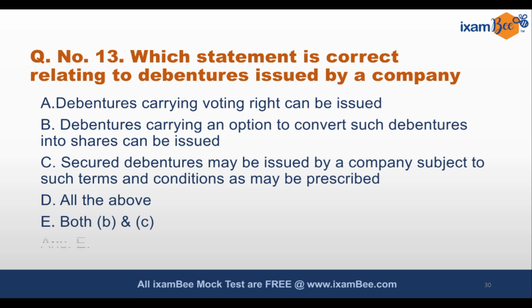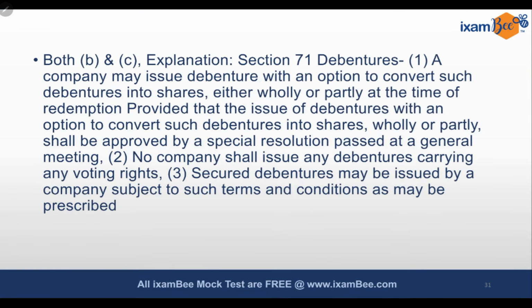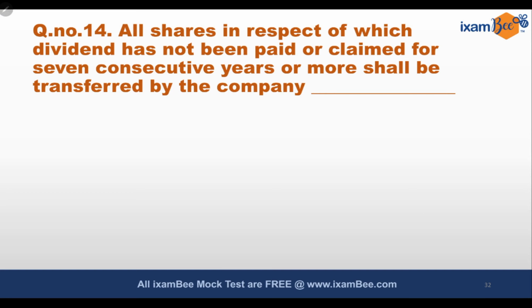The correct option will be E, that is both B as well as C. Debentures carrying an option to convert such debentures into shares can actually be issued, and secured debentures may be issued by a company subject to such terms and conditions as may be prescribed. Section 71 discusses debentures in brief and covers all these provisions. Debentures is a very important topic from company law, and you have to be thoroughly prepared with that.